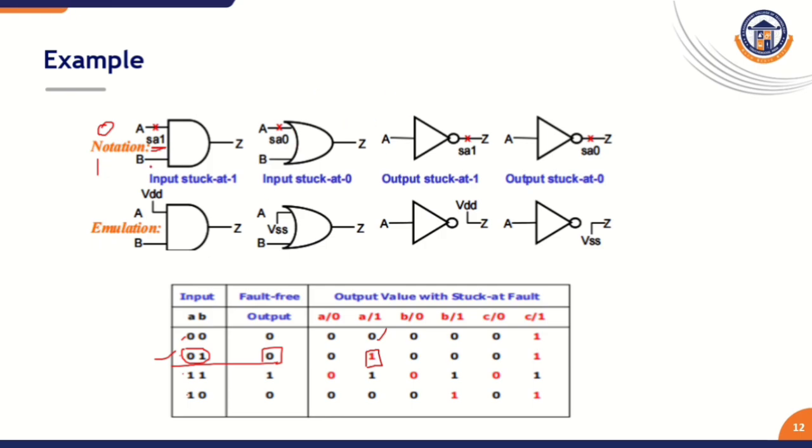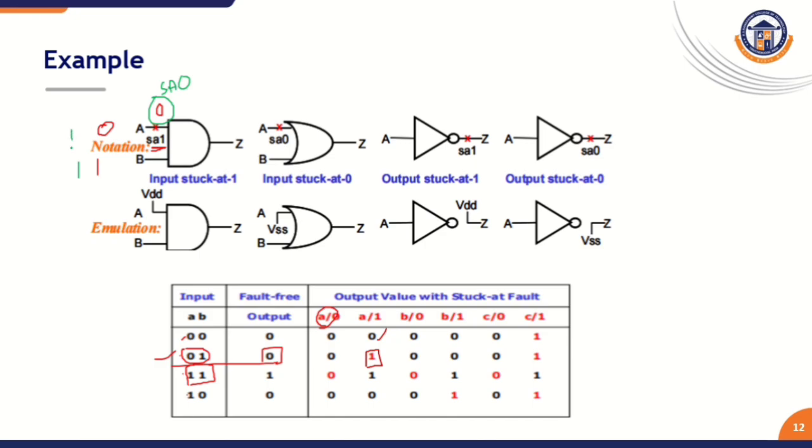For example, take the A line of the AND gate affected by a stuck-at 0 fault. What is the test vector to find the fault's presence in this gate? Only with the input combination 1 1 are we able to find the fault in this circuit. When we apply the 1 1 input combination, the A line is affected by stuck-at 0.